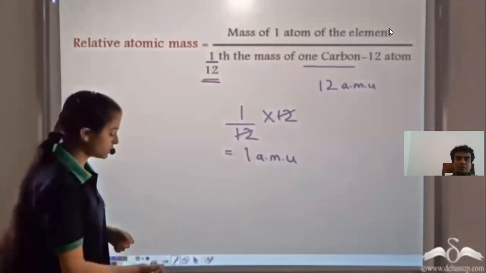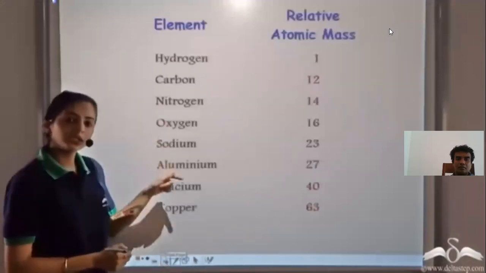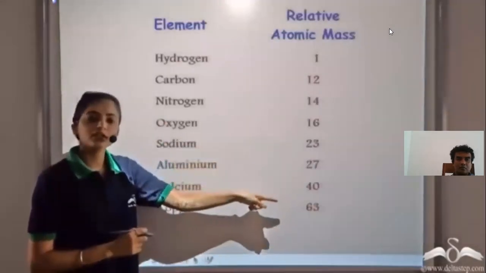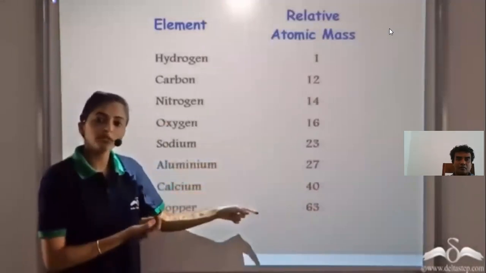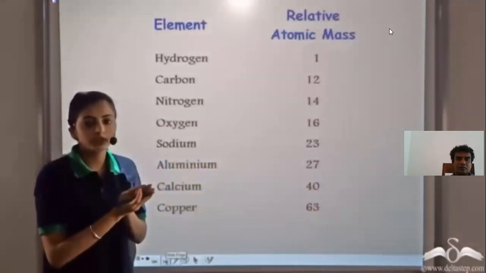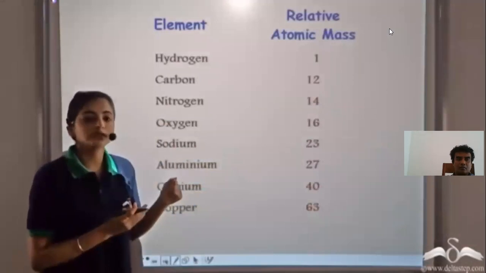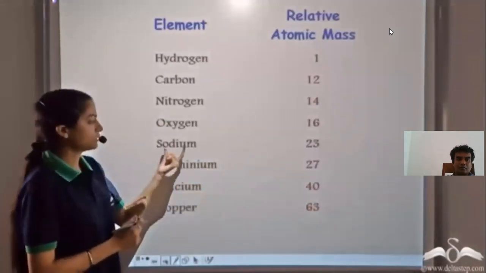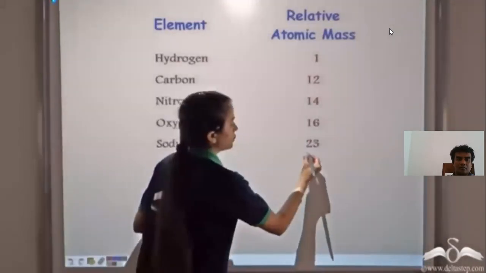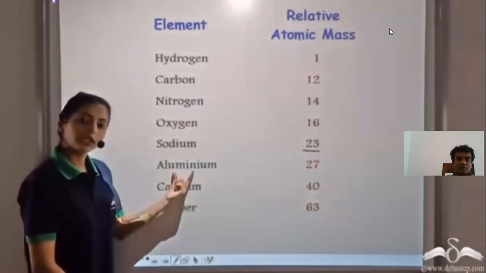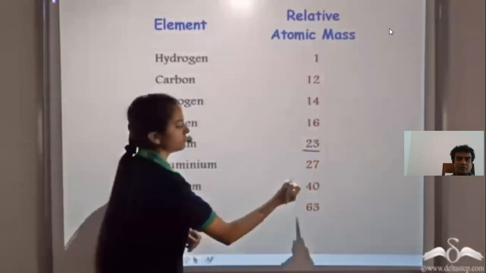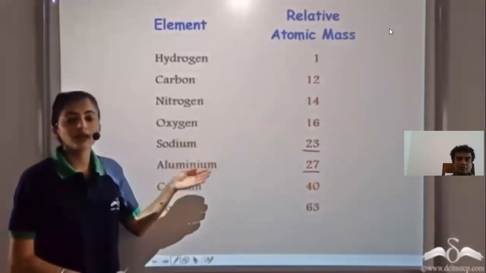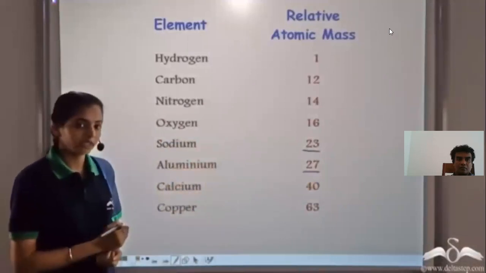When we use this formula and calculate the relative atomic masses, we see that all the denominators which were 12 are now removed, since we used 1/12 the mass of one carbon-12 atom. So we get the relative atomic mass of sodium equal to 23, the relative atomic mass of aluminium coming out to be 27, and so on. So these are the relative atomic masses of the different elements.